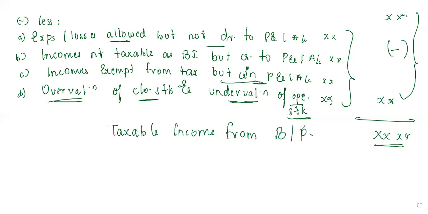Understood? Is there any doubt? So this is the actual format. The simple way to understand this format: whatever things are there in the addition, you study that properly so that you can easily write down the less parts over here. Okay, I hope you both have understood in the online. If you have, just give me a thumbs up. Okay, so now I'll go with the next part.